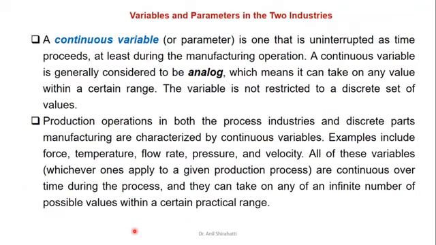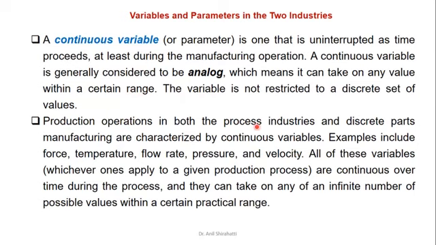Now the next most important thing is the variables and parameters in these two industries. First is the continuous variable or parameter. A continuous variable or parameter is one that is uninterrupted as time proceeds, at least during the manufacturing operation. A continuous variable is generally considered to be analog, which means it can take any value within a certain range, not restricted to a discrete set of values.